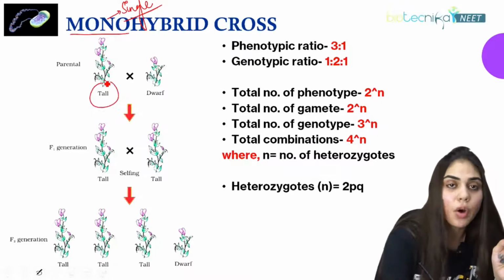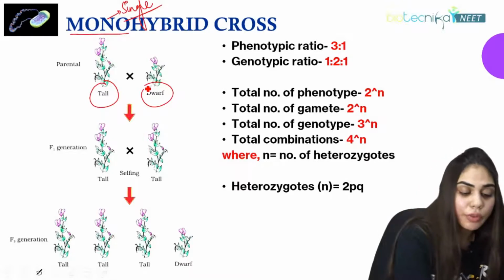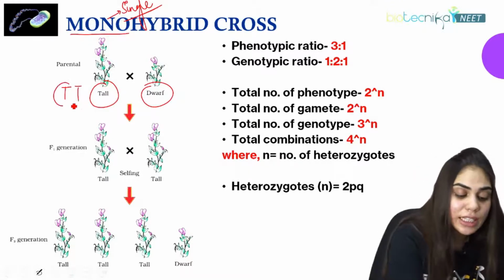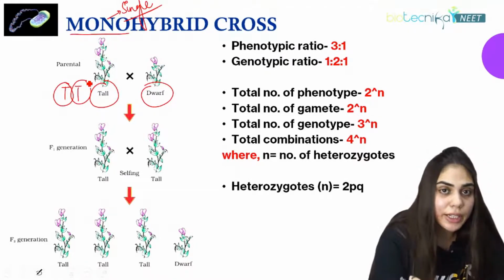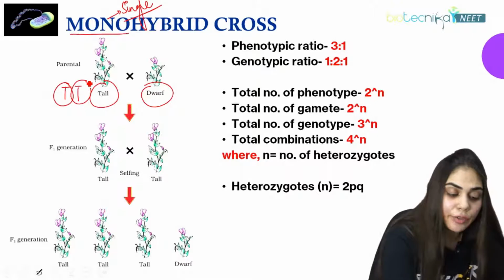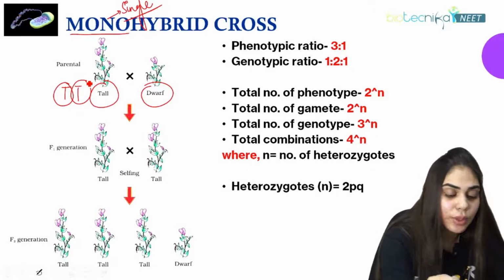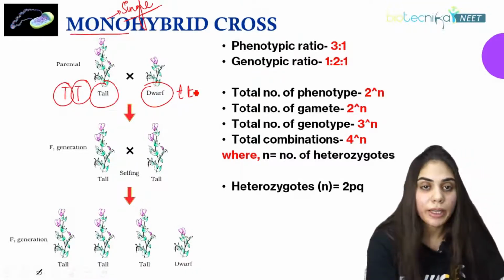It can be tall, it can be dwarf too. If it is a tall plant, it will always have TT as a genotype. What is this T representing? T representing tall. And if it is a dominant allele, it will always have double capital T as a genotype. But if it is a dwarf, it will have a small double t.